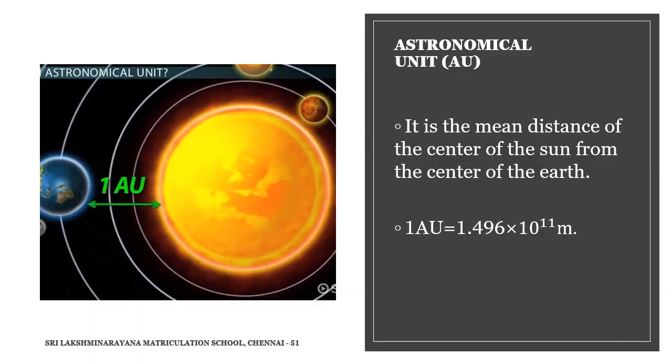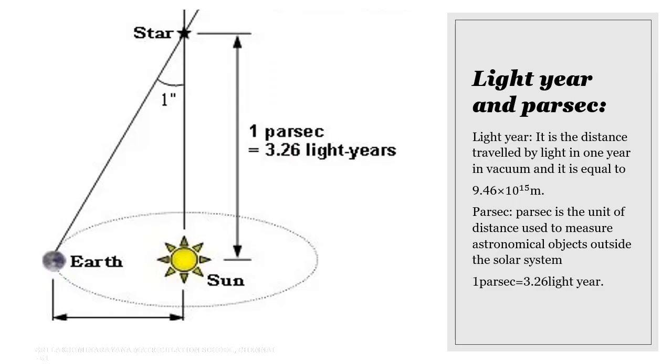Let's look at the astronomical unit. It is the mean distance of the center of the sun from the center of the earth. 1 AU is equal to 1.496 into 10 power 11 meter. Next is light year and parsec. Light year is the distance traveled by light in 1 year in vacuum, and it is equal to 9.46 into 10 power 15 meter. Parsec is the unit of distance used to measure astronomical objects outside the solar system. 1 parsec is equal to 3.26 light years.